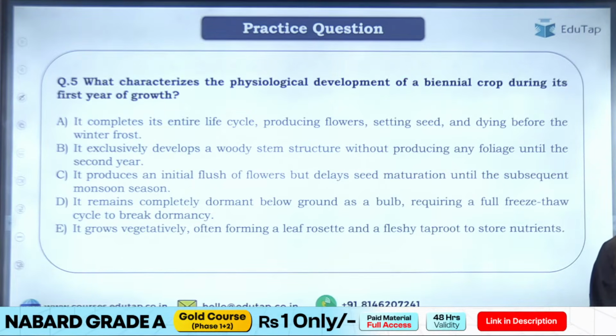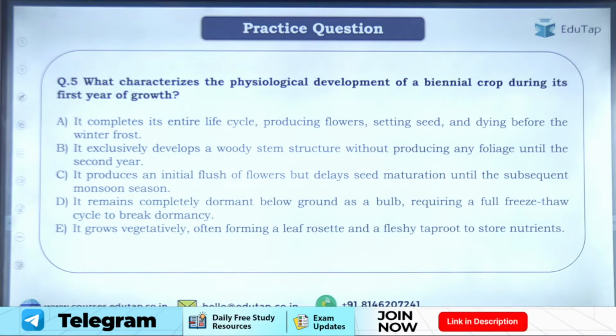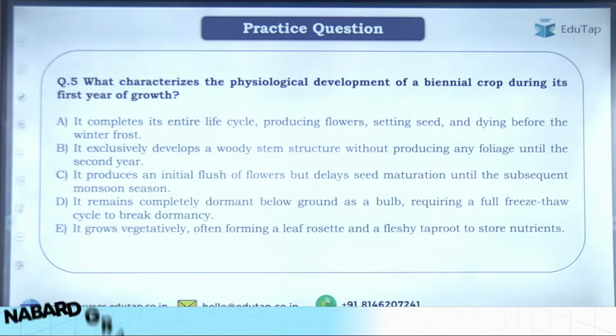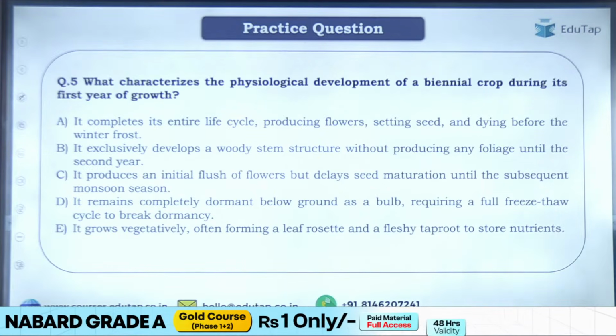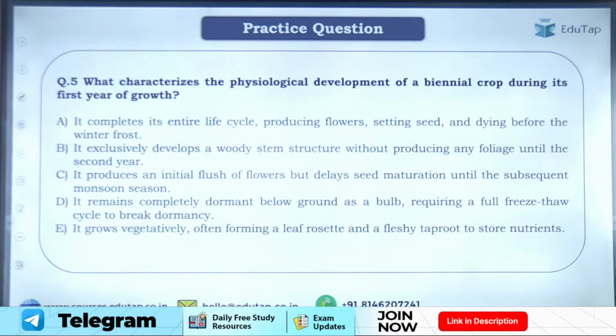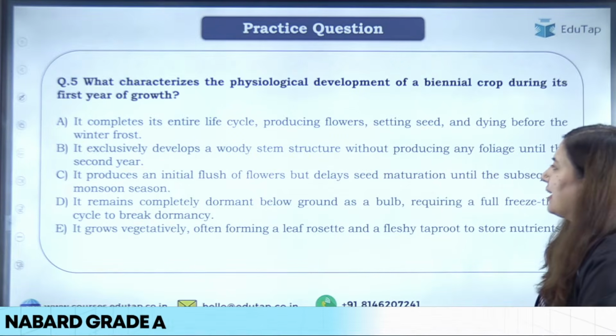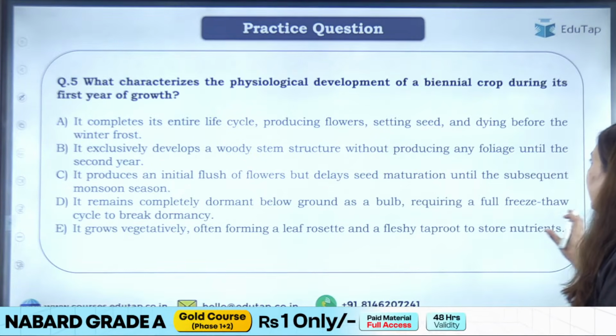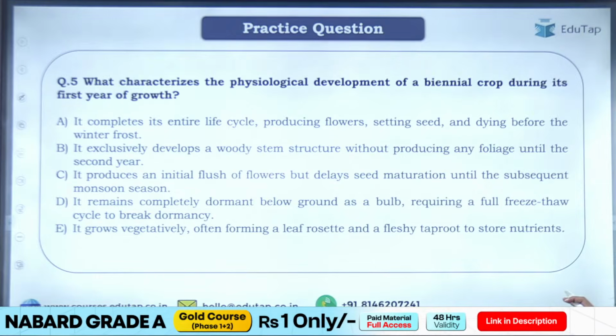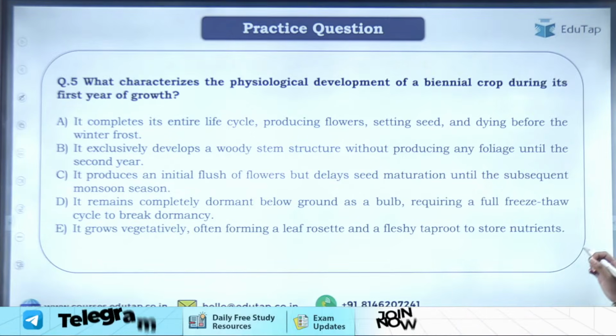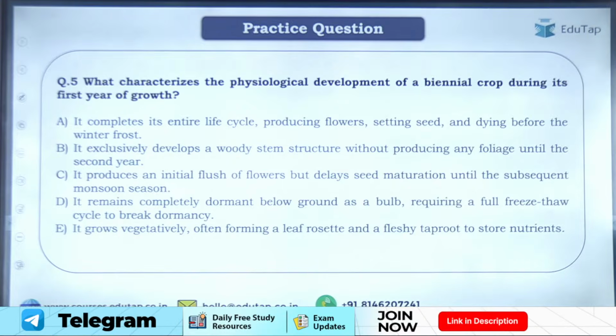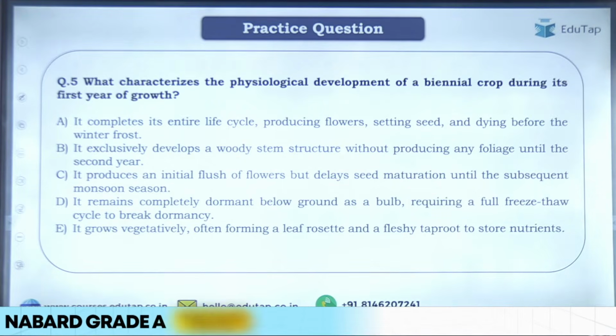Please read the question. It says, what characterizes the physiological development of a biennial crop during its first year of growth? Your options are: A, it completes its entire life cycle, producing flowers, setting seed, and dying before the winter frost. B, it exclusively develops a woody stem structure without producing any foliage until the second year.